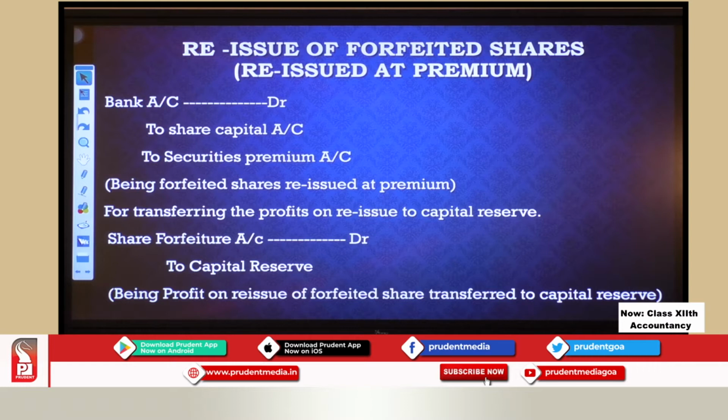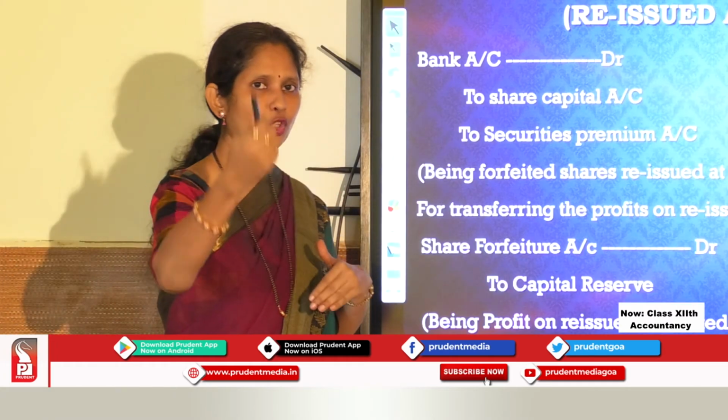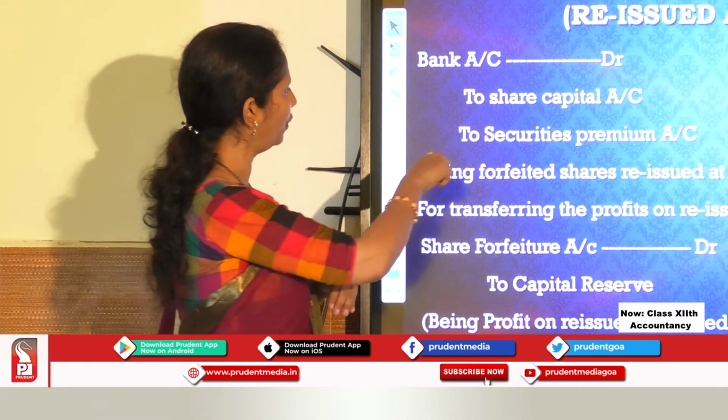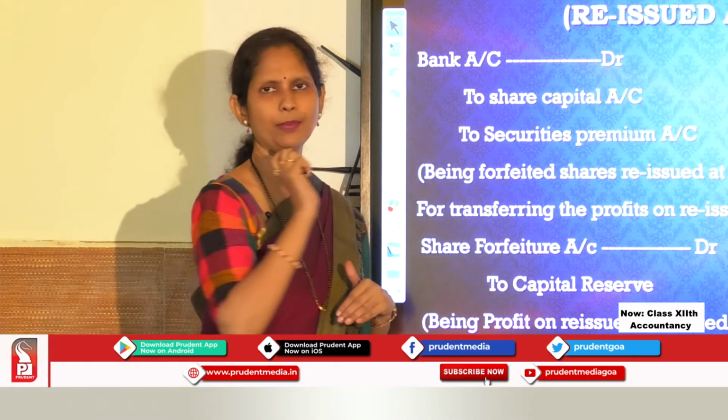So now we had collected some money on these shares earlier when they were issued originally, correct? And now we have that amount in our share forfeiture account. When we passed forfeiture entry, you all have credited share forfeiture there, no? With that amount. We have it with us. Now we are reissuing these shares. When we are reissuing, again we are reissuing it at a profit, and we are putting that profit in securities premium account.